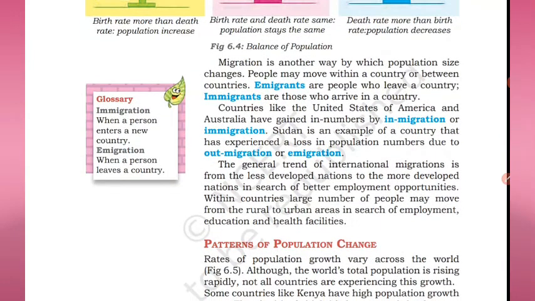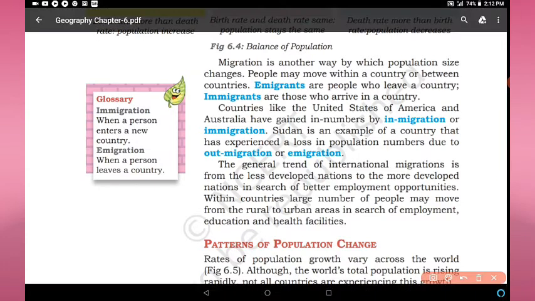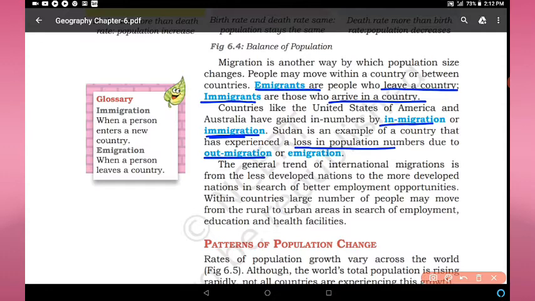Migration is another way, as we have discussed, by which population size changes. Emigrants are the people who leave a country, means they do emigration. Immigrants are those who arrive in a country. So migration is of two types: immigration and emigration. Sudan is an example of a country that has experienced a loss in population numbers due to out-migration, means emigration.